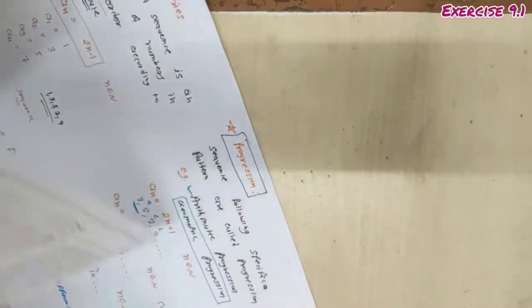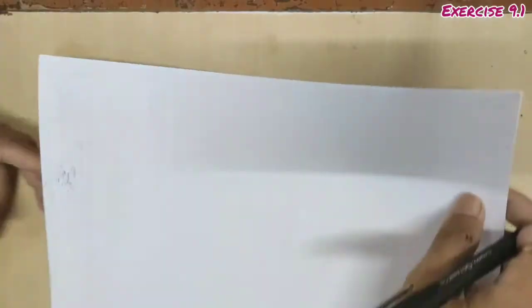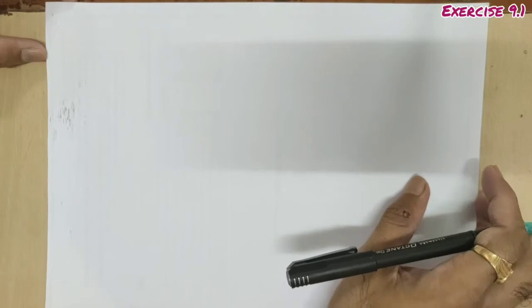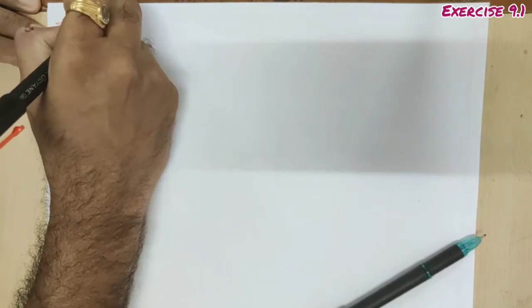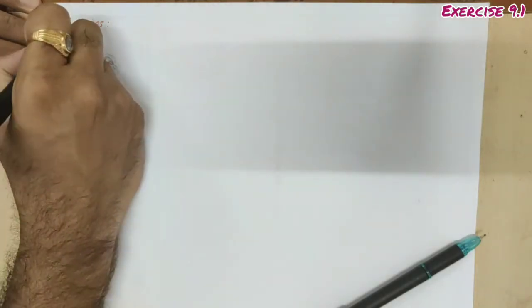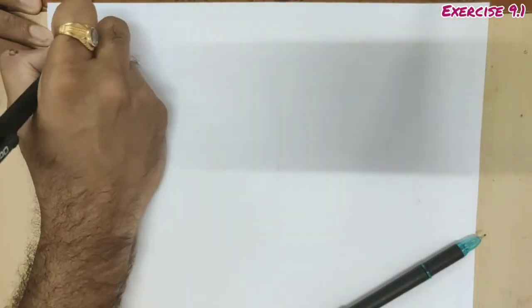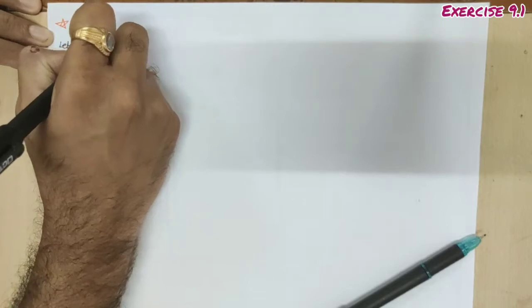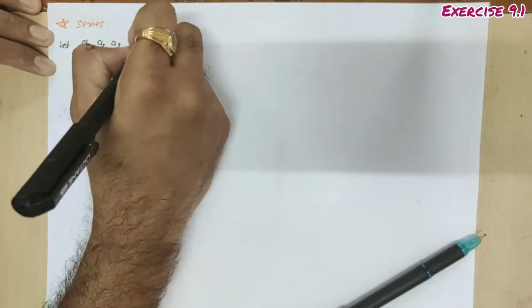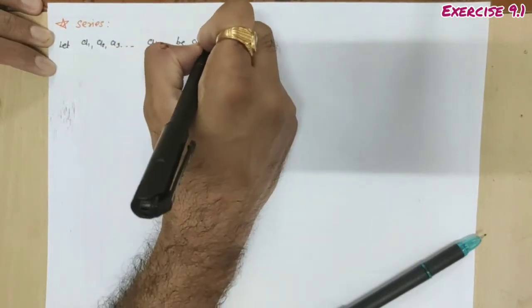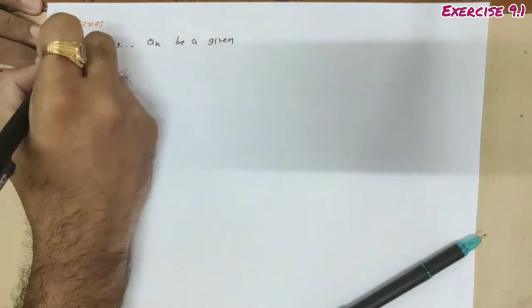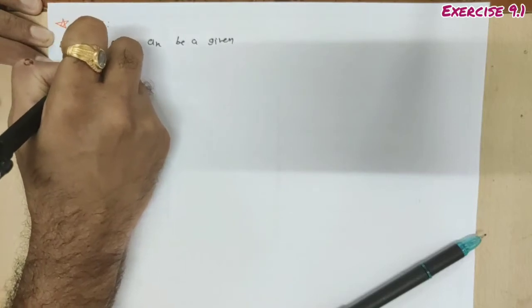So what is a series? So now we will define series. So let a1, a2, a3 up to an be a given sequence.